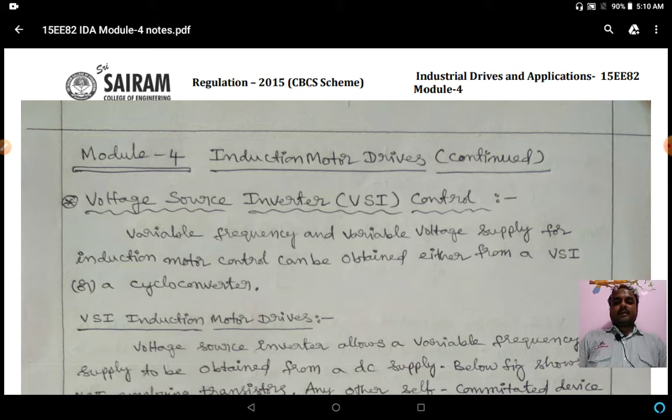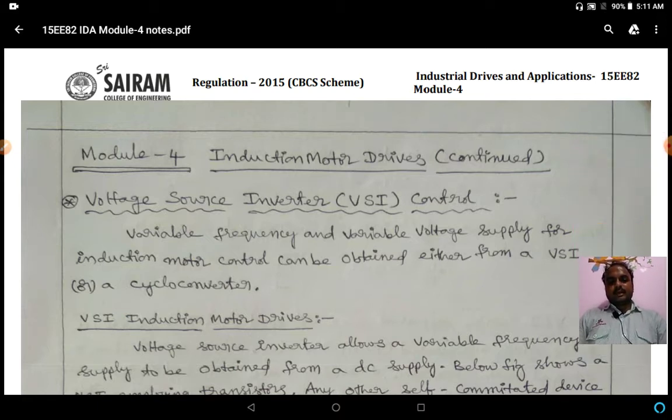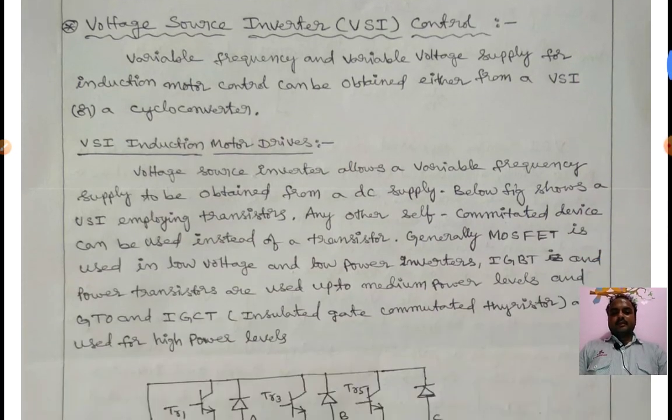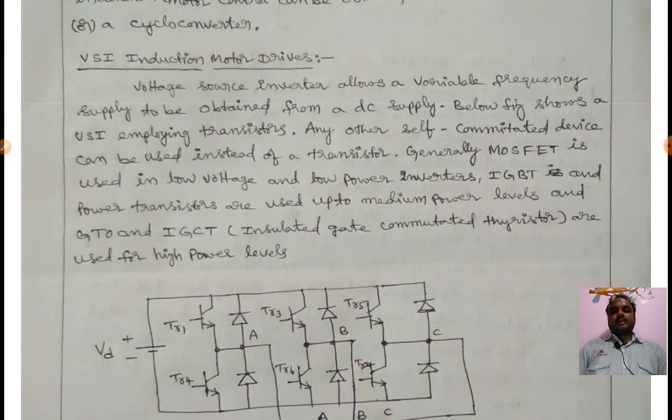Here we have voltage source inverter VSI control. Variable frequency and variable voltage supply for induction motor control can be obtained either from a VSI or a cycloconverter. Cycloconverter means it is a frequency converter, which converts one frequency level into another frequency level, right? So here, coming to the VSI induction motor drives.